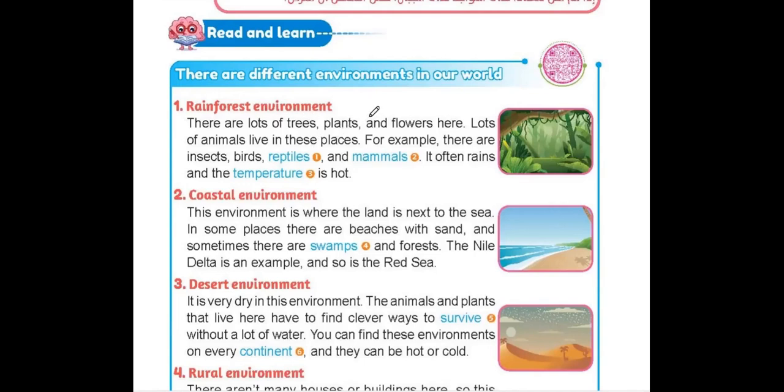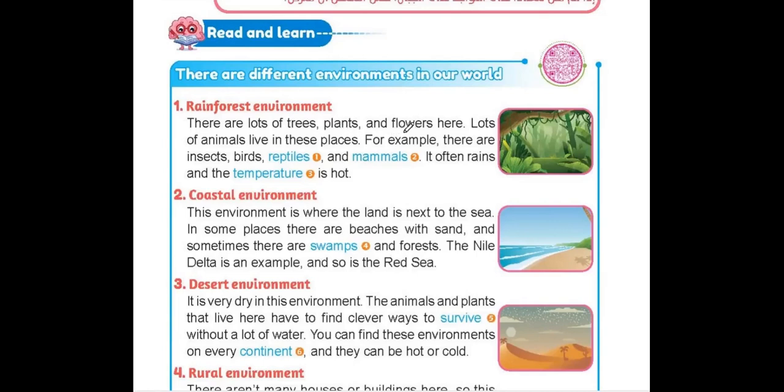Okay, what else? For example, there are insects, birds, reptiles, and mammals. It often rains and the temperature is hot. So in this part, he gave me a lot of information. The first is about the kinds of plants available in this place, like trees, plants, and flowers.